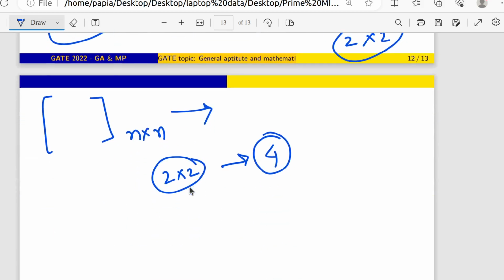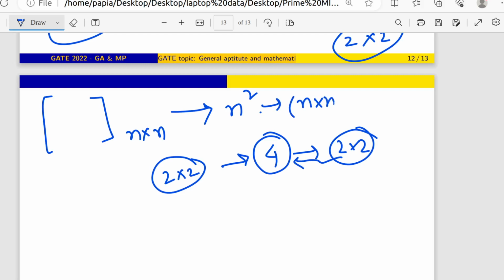Similarly, for an n by n matrix, how many independent parameters will there be before imposing any condition? N square. Good. Just as 2 into 2 is 4, n into n is n square. So I get n square free independent parameters without imposing any condition.